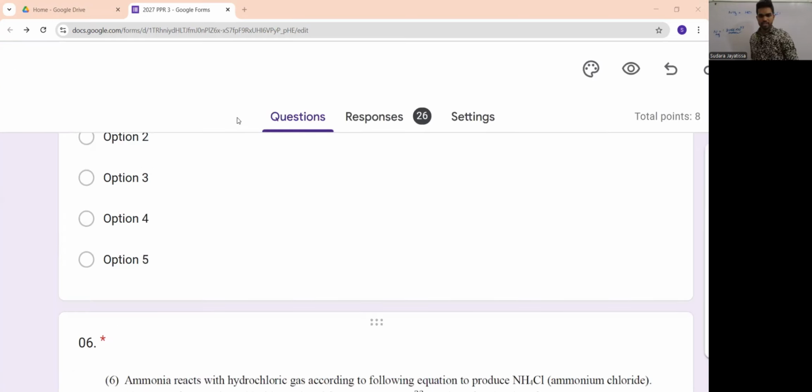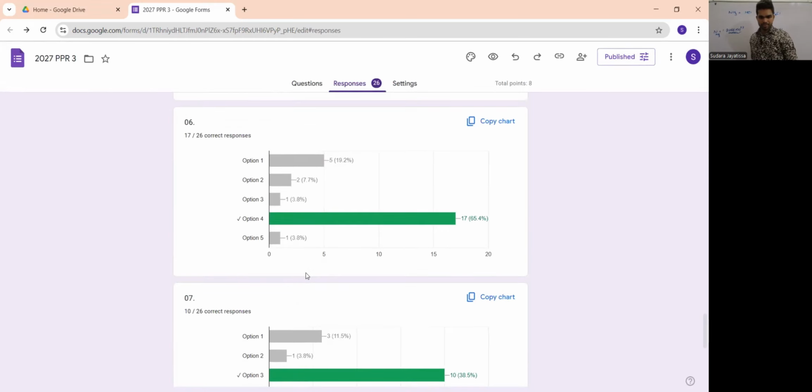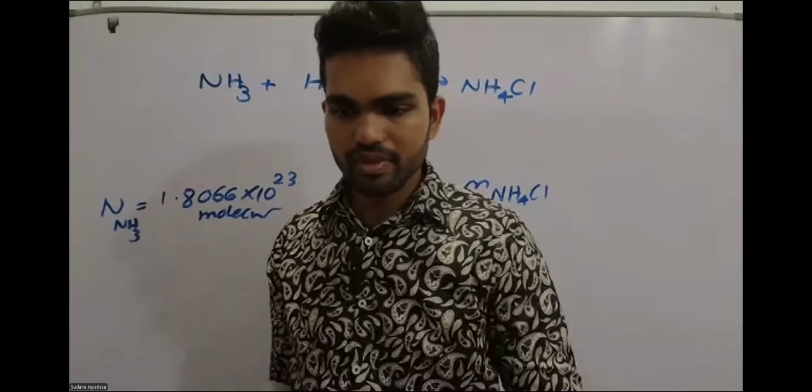Let's see how many of you got the correct response for the 6th MCQ. Very good, most of you got the correct answer. Some of you got the first answer, 5 of you. That's because of a simplification error. The correct answer is 16.05, and the first option is 160.5. So you have to be careful with simplifications. Okay, now let's discuss that one.